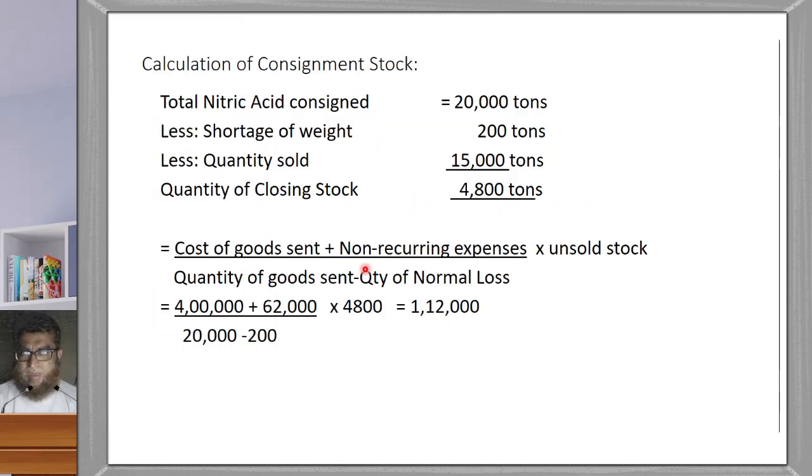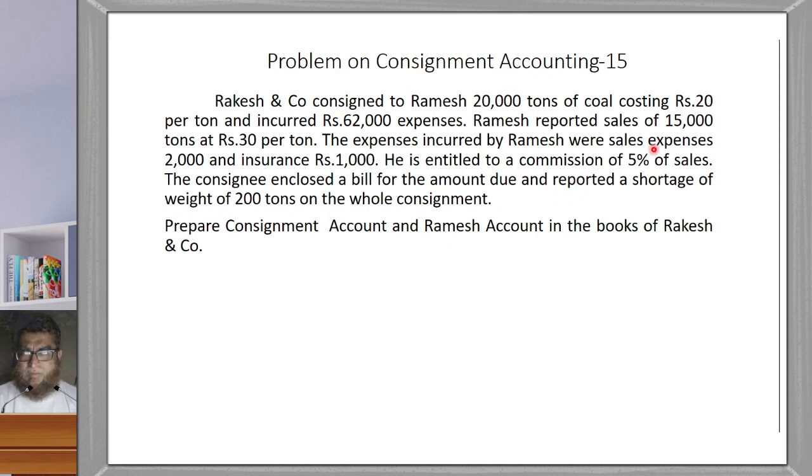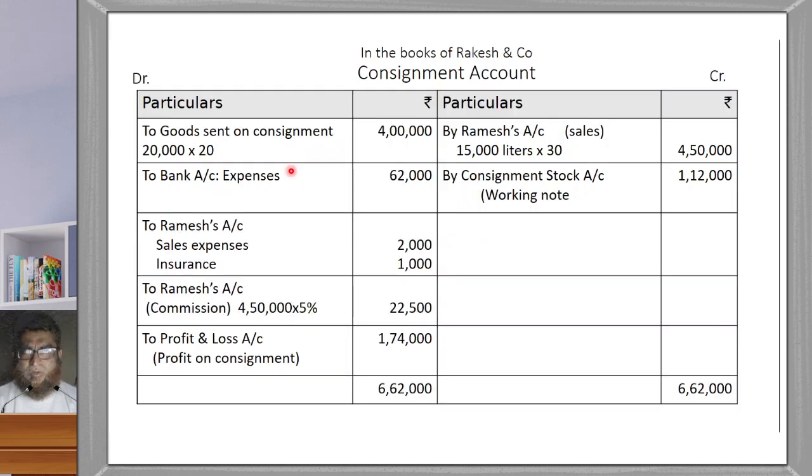Clear. Now again, the next item is sales. How much is sold? 15,000 tons sold. So by Ramesh's account, which is sales, the narration should be written as sales, 15,000 tons into 30, 4,50,000. Now commission, as I already read from the problem, 5%. So it is to Ramesh's account, commission 4,50,000 into 5%, that is 22,500 rupees.